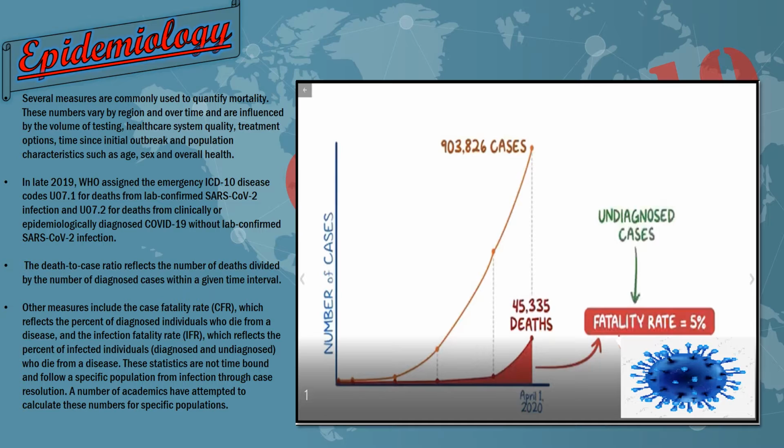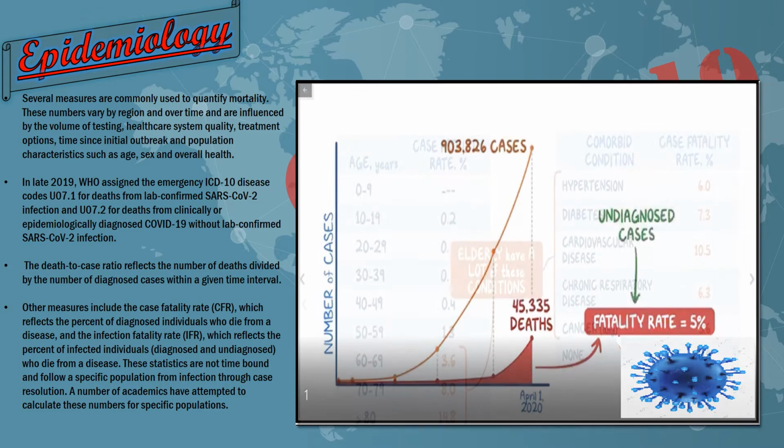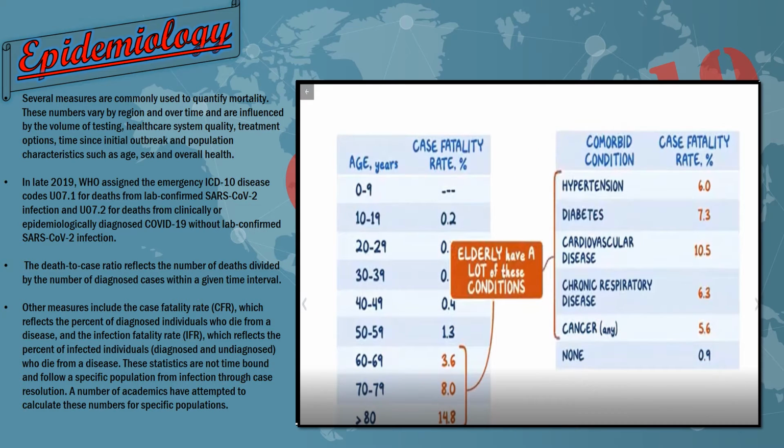However, current studies say that the fatality rate is around 7% because of undiagnosed cases of COVID-19. If we split things out by age group, for example in this chart, as you can see, the fatality rate is more common in elderly people, over 15 years of age.